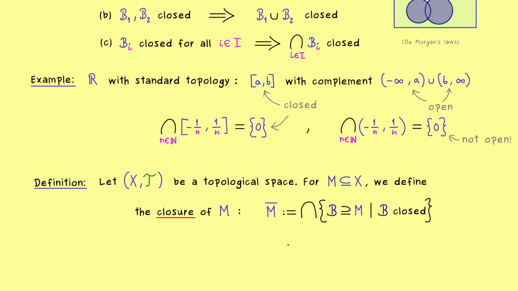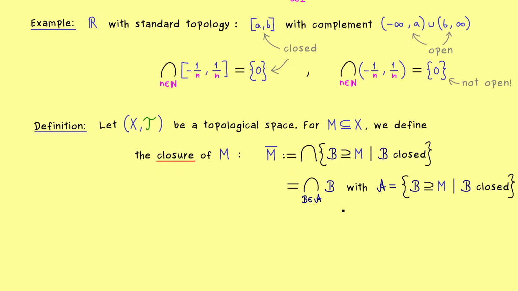So maybe as a remark, if you don't like this intersection symbol without any index set, we can also write it like before. And maybe there we call the index set curved A. And then of course curved A has to be exactly the set from above. So the meaning does not change here, it's just the standard intersection of a collection of subsets. But still, the important result is that overline M is the smallest closed set that still contains M. And indeed, the existence of that set is proven in this definition of an intersection.